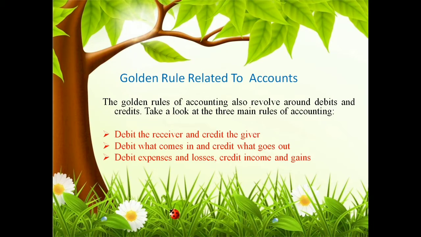So these are the three golden rules of accounting based on the debit and credit side of an account. The left hand side of an account is called the debit side, and the right hand side of an account is called the credit side. So what are the items in the debit side? Debit the receiver and credit the giver. Debit what comes in and credit what goes out. Debit expenses and losses and credit incomes and gains. These are the golden rules of accounts.